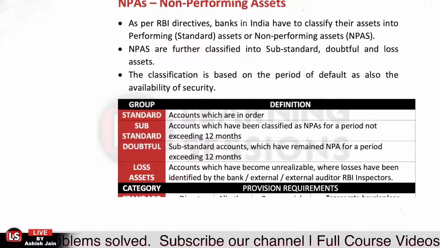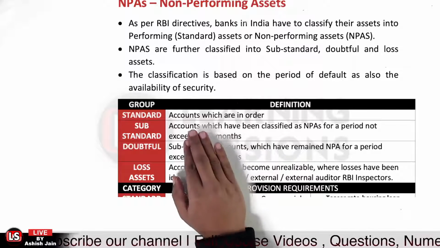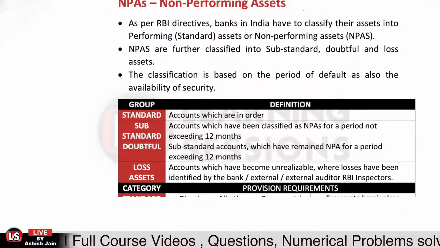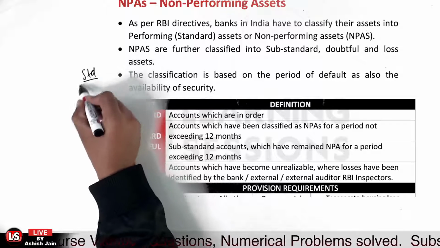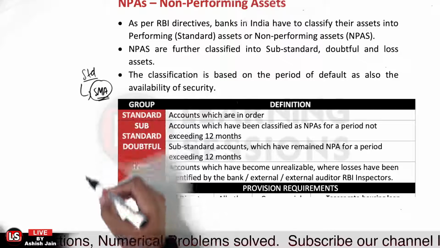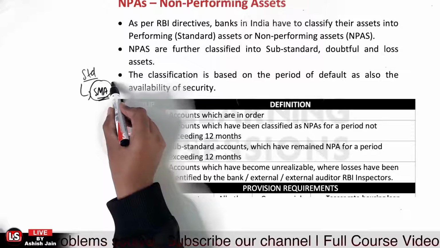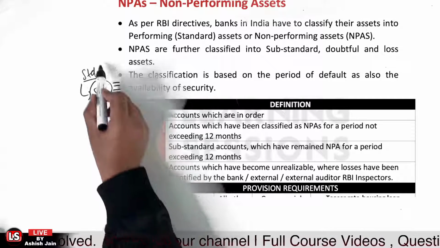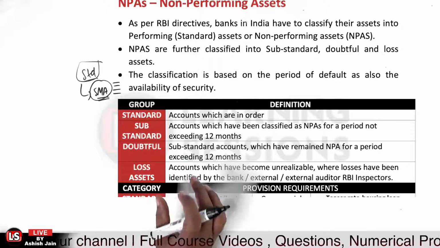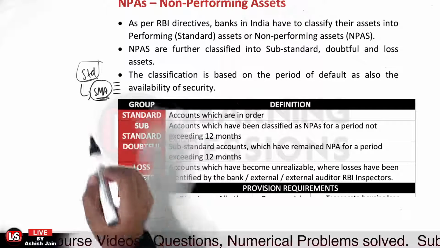So when the account is in order, in that case it is a standard account. And when the account is showing signs of irregularity, the account is mentioned as a special mention account. I just told you that previously the account is a standard account, then the account shows signs of irregularity. It is basically an SMA account, but the provisioning norms applicable during this period will be the same as those of the standard account. If we say the provision was applicable at 0.40%, then the same provision will be applicable even though the account is an SMA account.